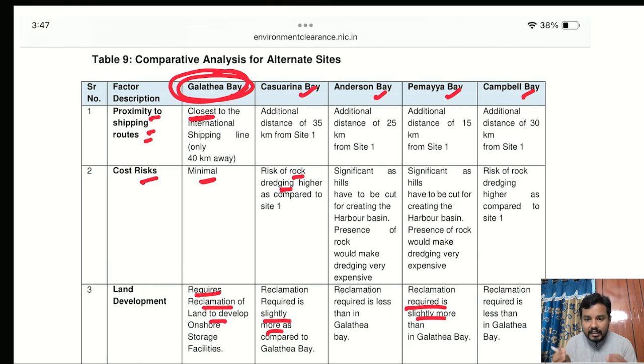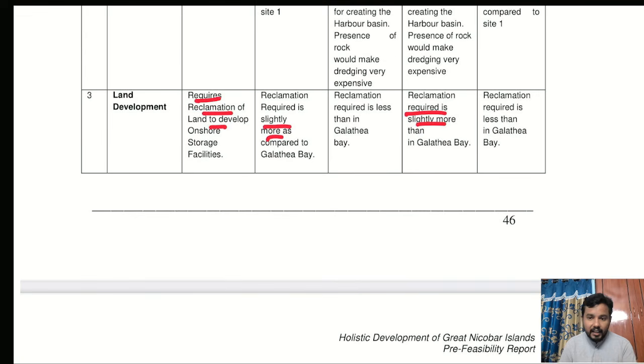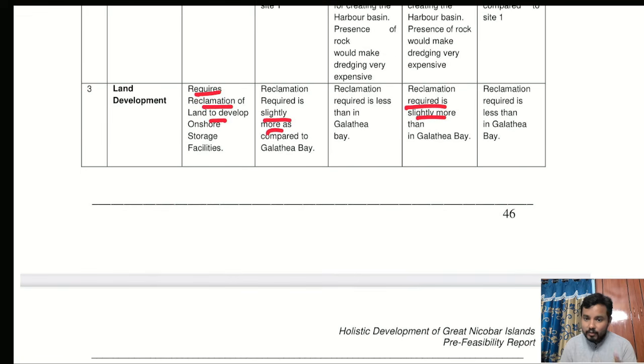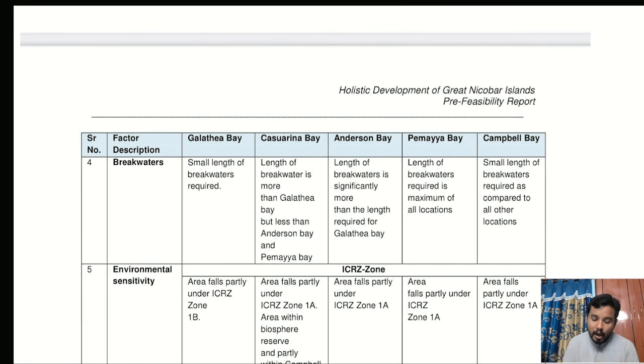Now, why I am discussing this: the government had selected the project site area where the environmental impact was very minimal. So land development, that is reclamation, is very less in Galtia Bay, and breakwaters are also required very less. Now what are breakwaters? In the sea, many tides keep on coming and moving. For a port, the water should be very stable. To ensure that the water is stable, they will construct water breakers near the port.